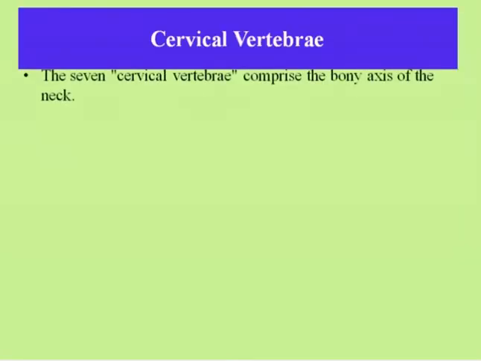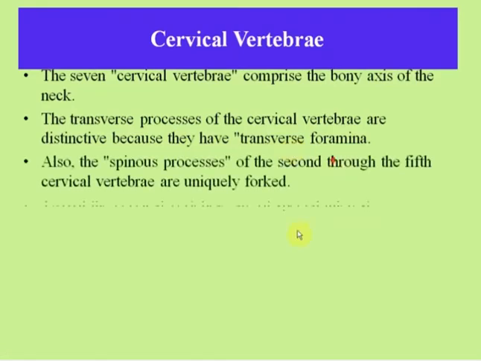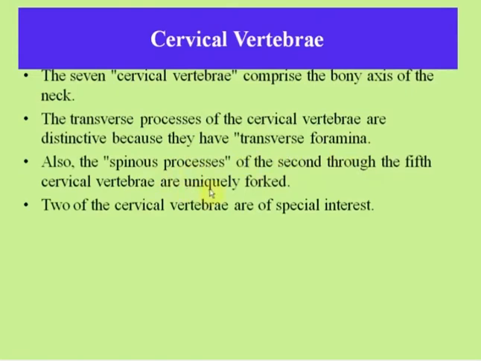Now the characteristics of cervical vertebra. The 7 cervical vertebrae comprise the bony axis of the neck, in which the head can move. The transverse processes of the cervical vertebrae are distinctive because they have transverse foramina. Also, the spinous processes of the 2nd to the 5th cervical vertebrae are uniquely forked. They are forked in nature.